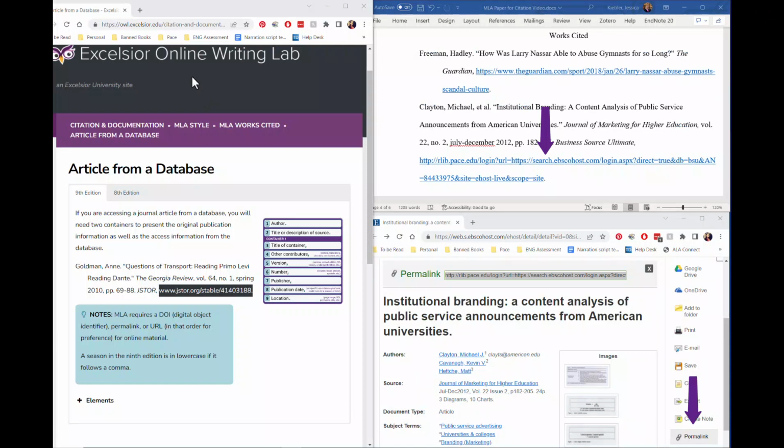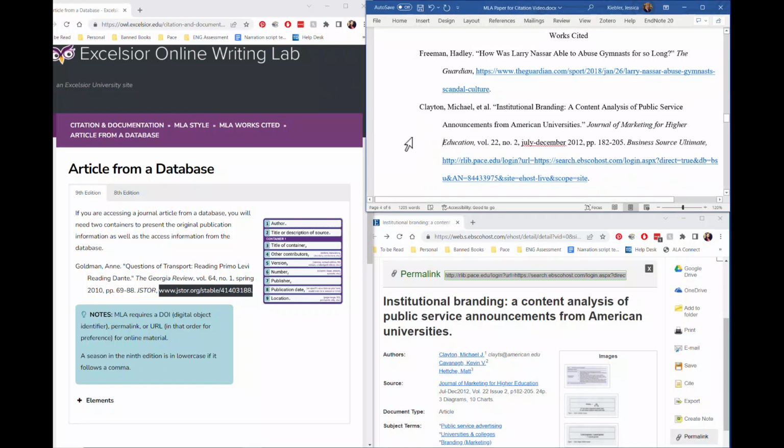So I've copied and pasted the permalink from the database at the end of the citation and finished it with a period. The last thing I have to do is indent all of my lines except the first one. I'm going to go to the end of the first line, hit enter, and tab it over. And now we have a completed MLA 9th edition citation for an article in a database.